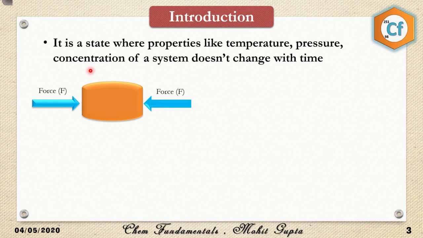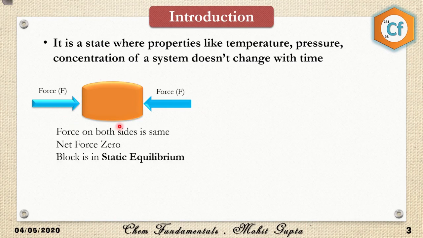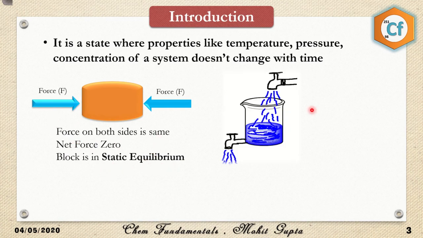First of all, equilibrium is of two types. One is static and the other is dynamic. So first of all, let's understand what is static equilibrium. Suppose I have taken a block here and I'm providing a force on the right side, and simultaneously I'm also applying a force of equal magnitude on the opposite side. In this case the block won't move, and this will be considered static equilibrium because no motion is involved, as the net force is zero. Hence this kind of process would be considered static equilibrium.